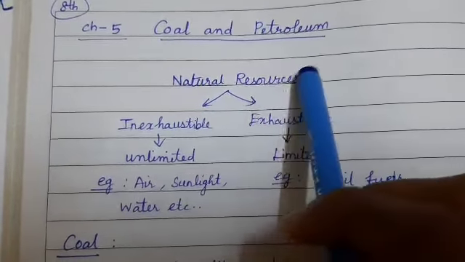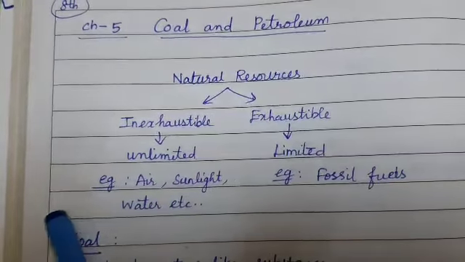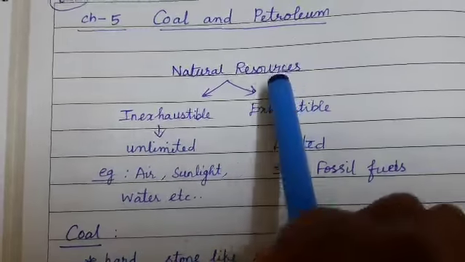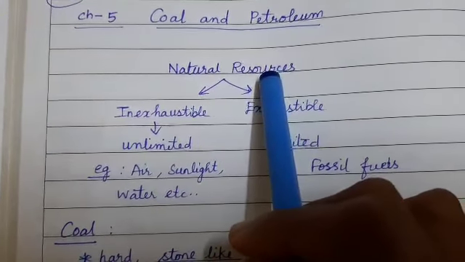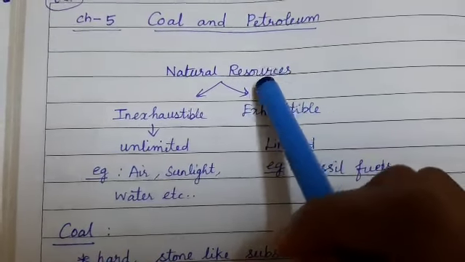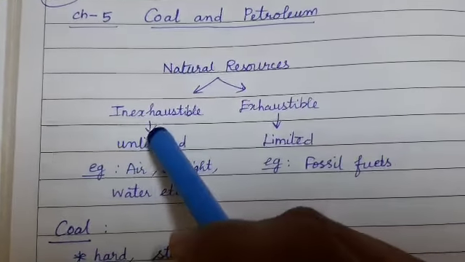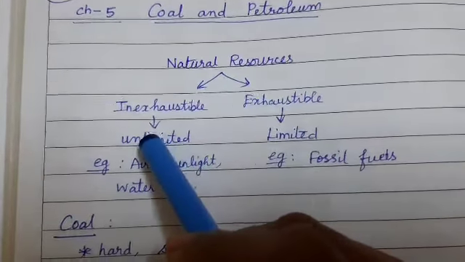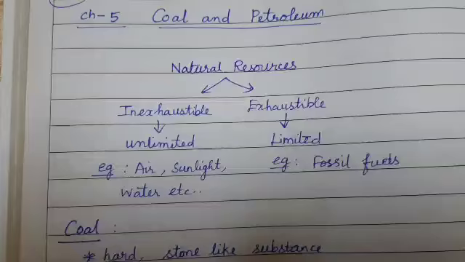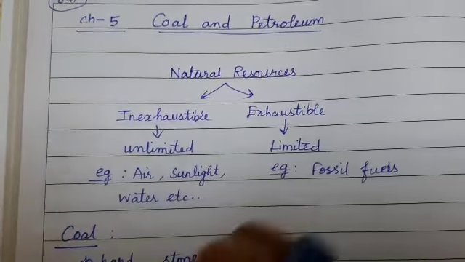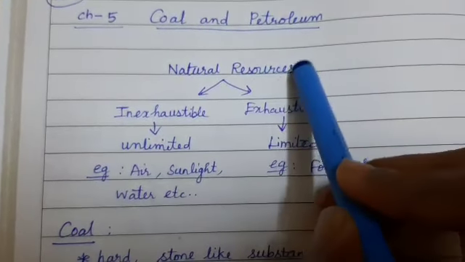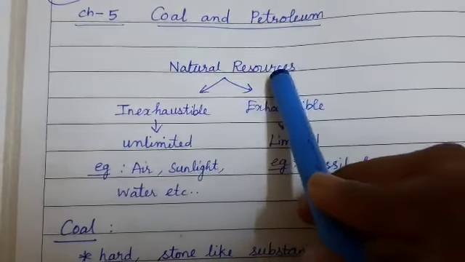So, first, tell me what is a resource? A resource is a thing which is useful, which is beneficial, from which we can do any activity or we can make use of it. Right? This pen is a resource, fan is a resource, light is also a resource. So, a resource means anything which we can use.